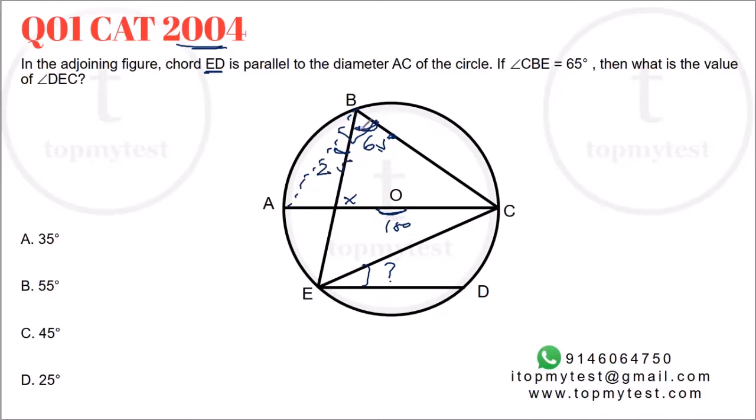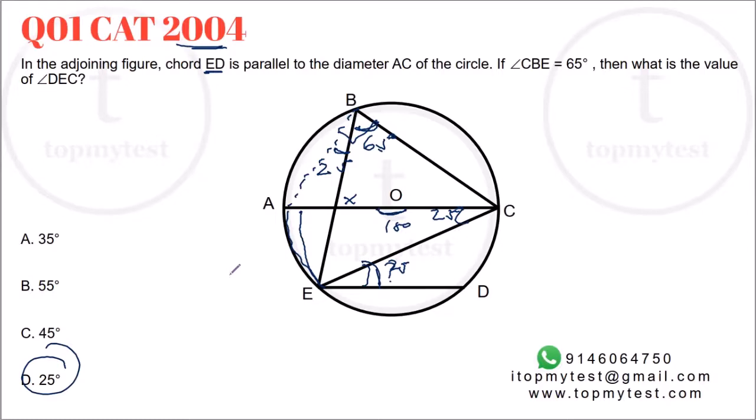Now why did we do this? We did this because then we can use the property that any arc will subtend equal angles on the rest of the circle. So if you look at arc AE, this is subtending an angle of 25 degrees. So if this is 25 degrees, ACE will also be 25 degrees, as the same arc subtends equal angles on the rest of the circle. If this is 25 degrees, then this angle will also be 25 degrees. Why? Because they are alternate angles and these two are parallel lines. So pretty straightforward. Option D will be your correct choice.